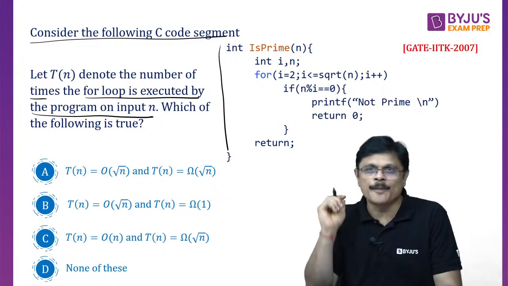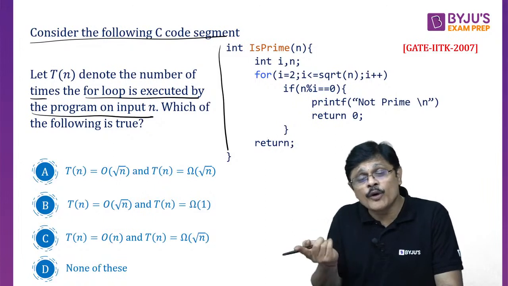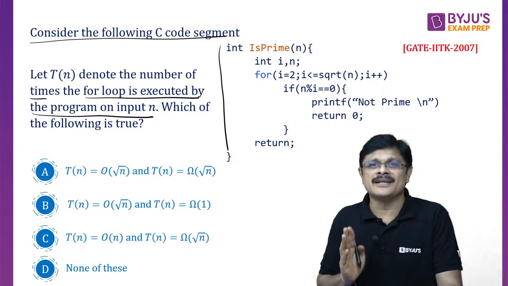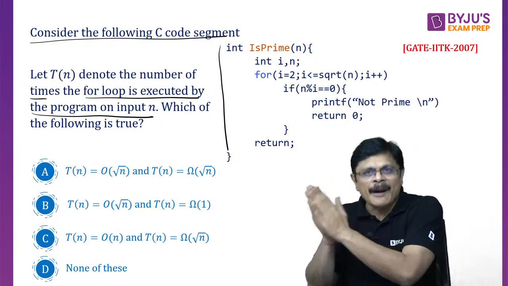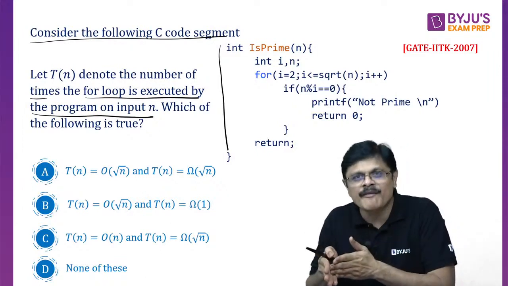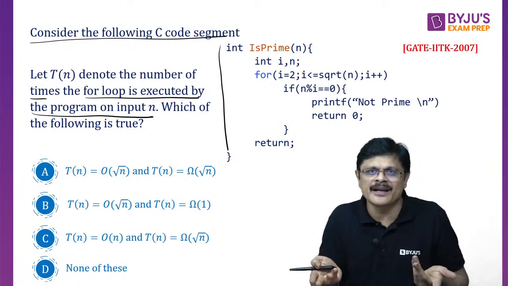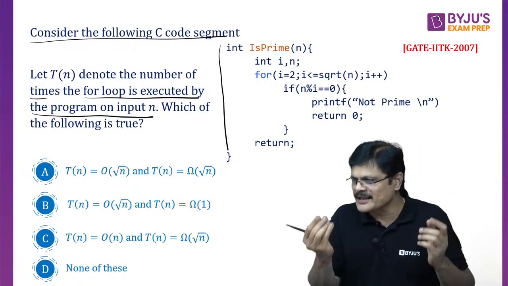And if you see the options, here he is asking T(n) big O answer and big omega answer. Big O means what, sir? Asymptotic upper bound. Big omega means asymptotic lower bound. Means the maximum number of times this loop iterates and the minimum number of times this loop iterates. If you can tell, the answer is done. There is nothing more than that.